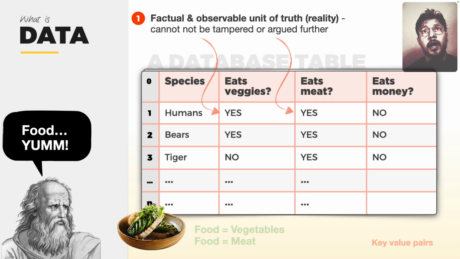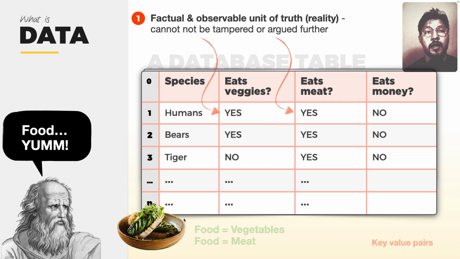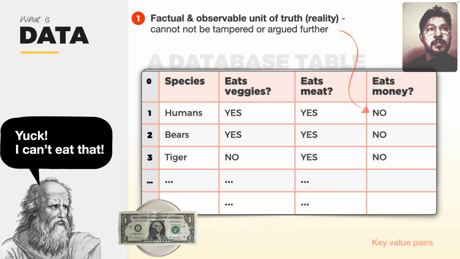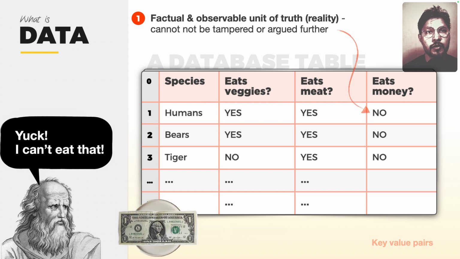But we'll probably not see him eat this, right? What is this? This is money, for example, a piece of paper. He's not going to eat that. We are 100% sure he's not going to eat that. Naturally, under certain exceptional conditions, people might do whatever, but most of the time he's going to eat this plate of food with meat and vegetables, but not this.